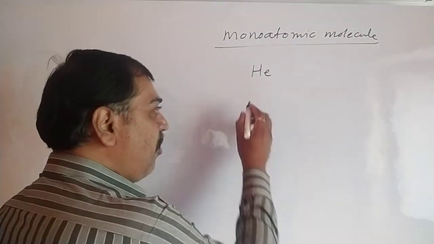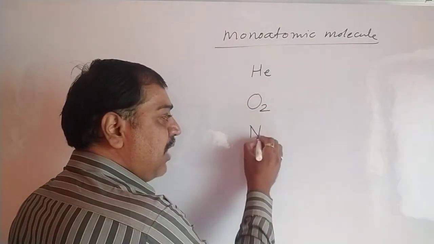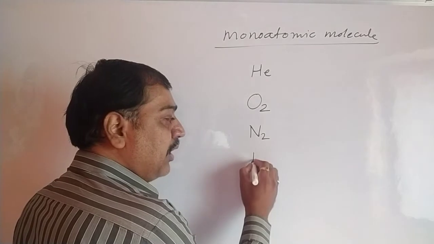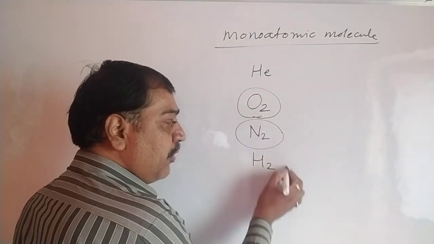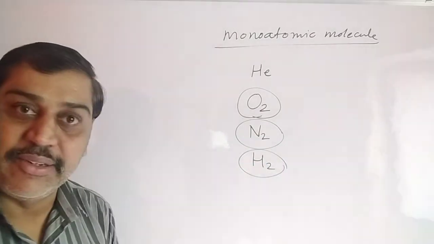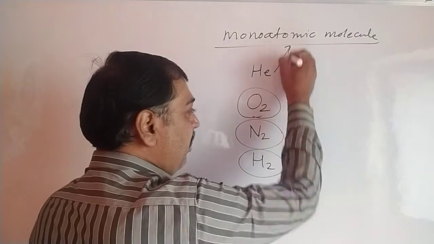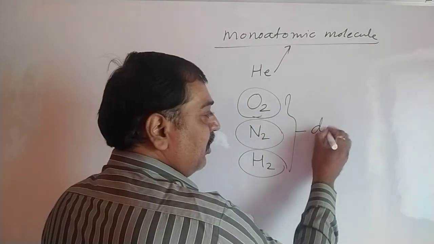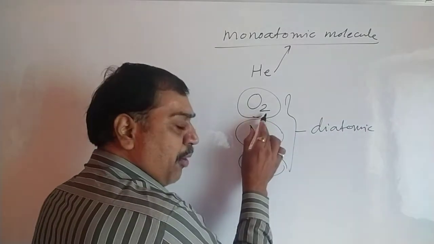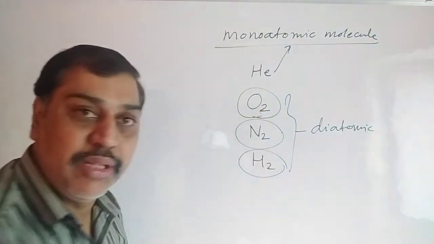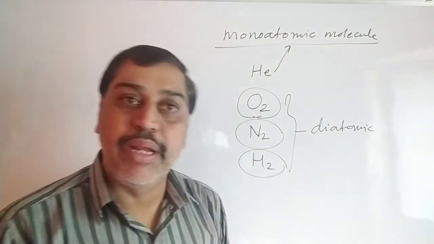Apart from this, oxygen is O2, nitrogen is N2, hydrogen is H2. Here there are two atoms each, so they are said to be diatomic. Helium is monoatomic, and these other three come under diatomics. Two atoms of oxygen create one molecule, that is nothing but diatomic. Here also it is di, so it is diatomic and monoatomic.